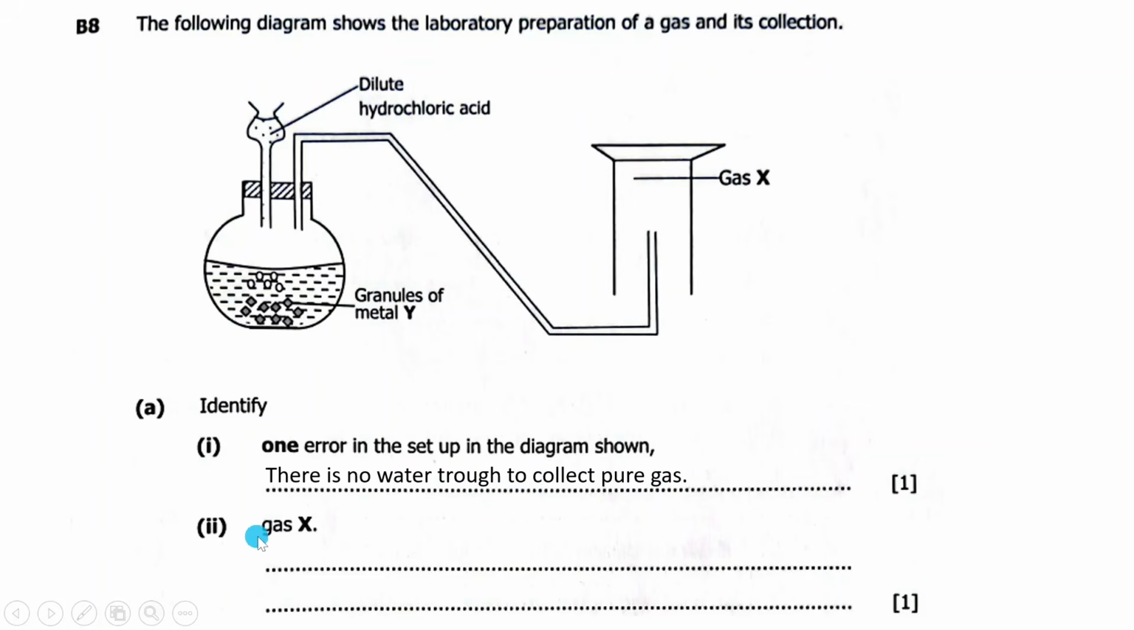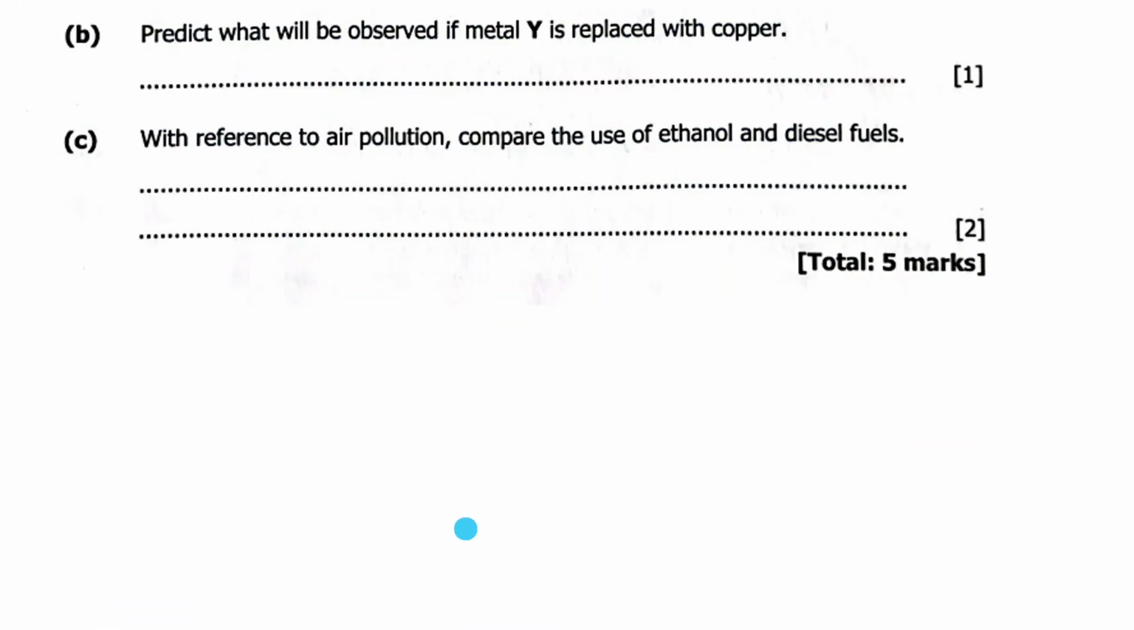Then 2, gas X. Gas X here is actually hydrogen. Okay, why? Because this is an upward delivery. And you see, when I say one error in the setup in the diagram, for mentioning the error, 1 line. For identifying the gas, just saying hydrogen, 2 lines like that. Is that normal? No. So let's go.